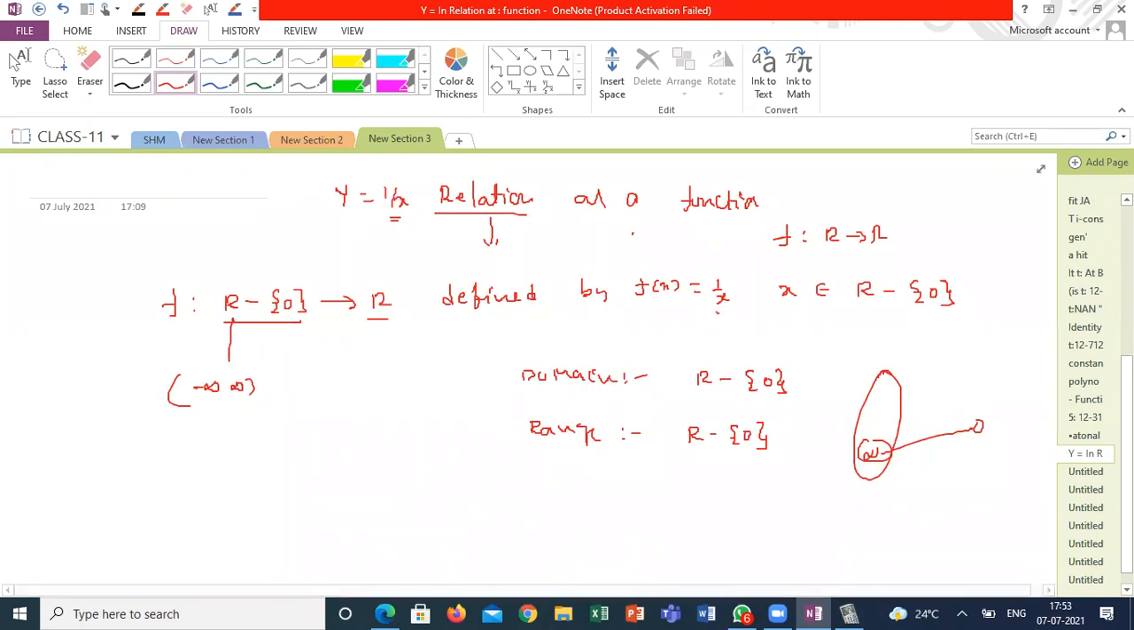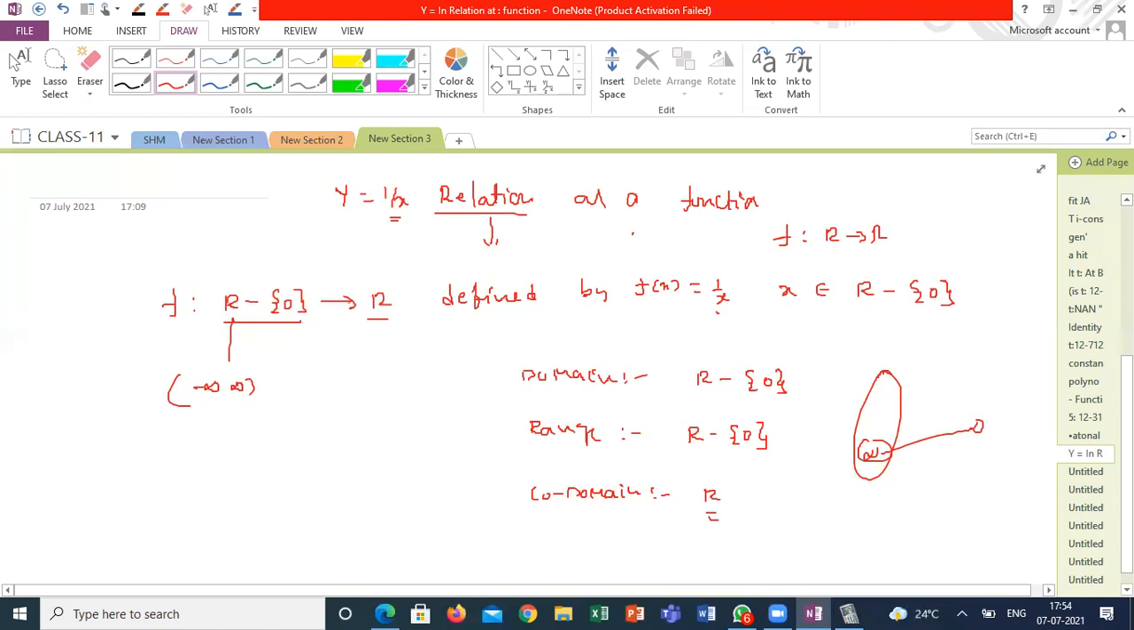Yes, sir, got it. So range is also R minus 0 and codomain is real numbers, R. That's it. Sir, why can't I define R minus 0 and this as R minus 0? Yes, you can define that also, where your range and codomain are the same.